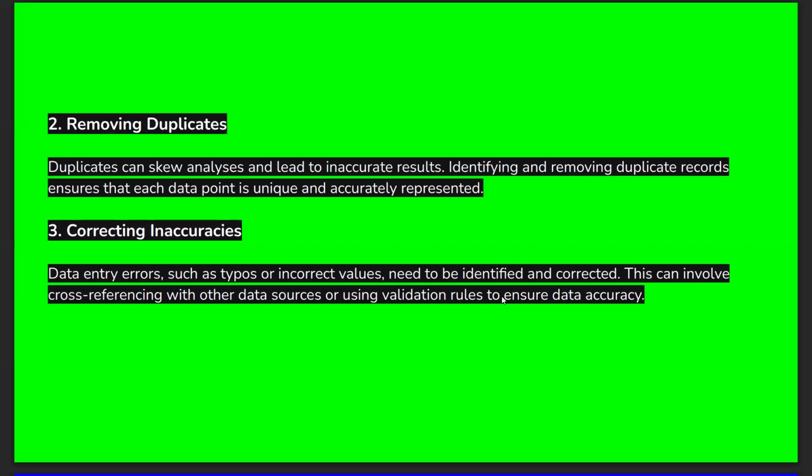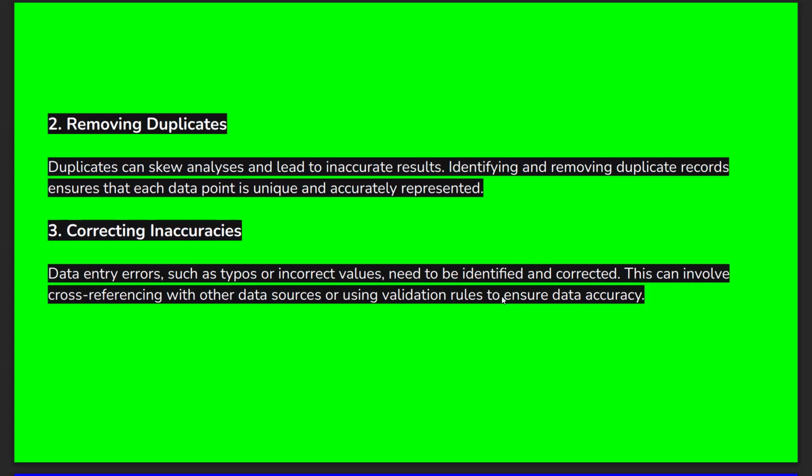Next, removing duplicates. When we take a dataset, it will contain a large amount of data. From that large amount of data, some datasets will contain unique rows, unique columns and unique data, but most datasets contain duplicated data. So why do we need to remove this duplicate data, and what is the important point for removing it?